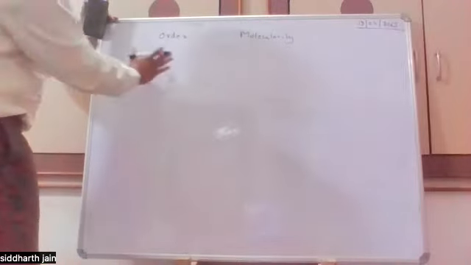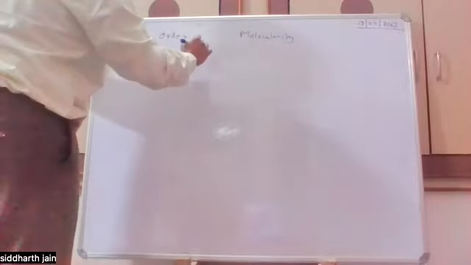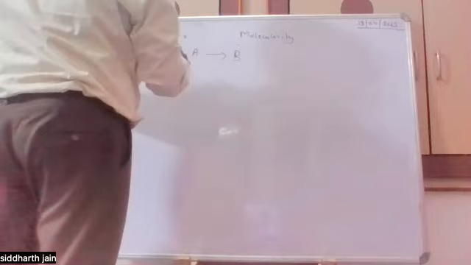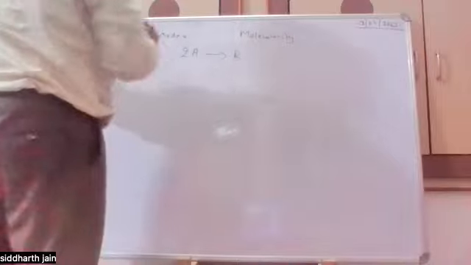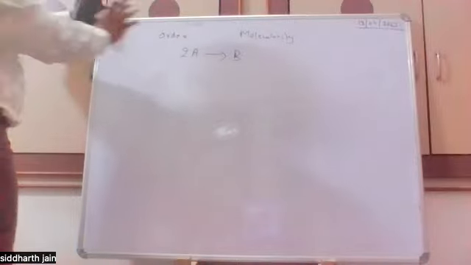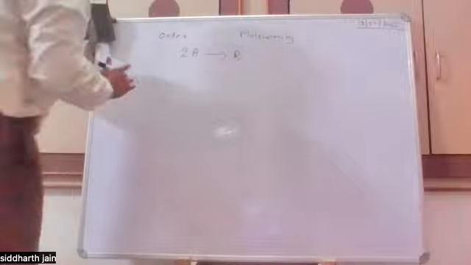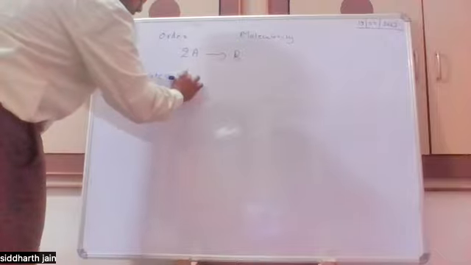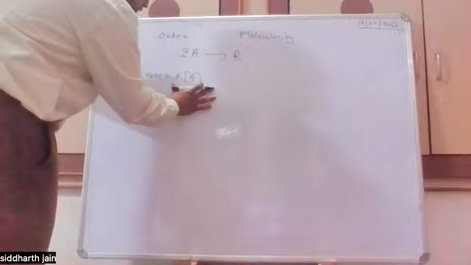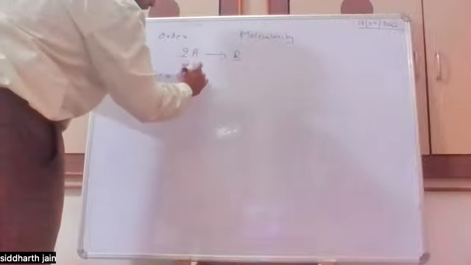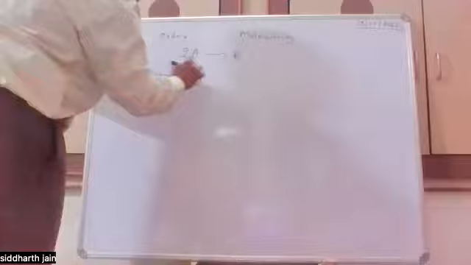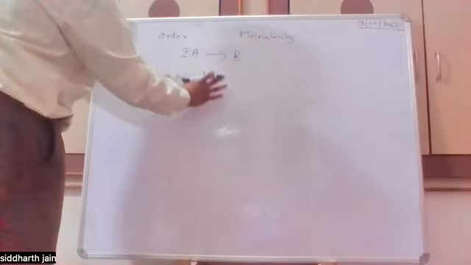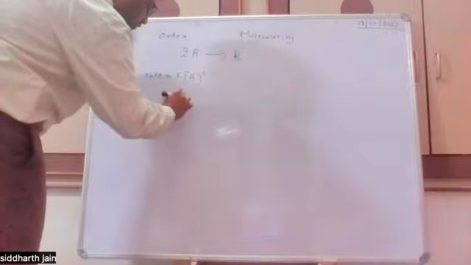For example, if we are having a reaction where A mole is getting converted to B mole. Assume, let's say stoichiometry is 2 for it, and it is a first order reaction, then we will write rate law is equal to K into concentration of A. Because it's a first order reaction, here the concentration will have power 1. Whatever the sum of the powers is, we call it the order of reaction. Order is equal to 1.